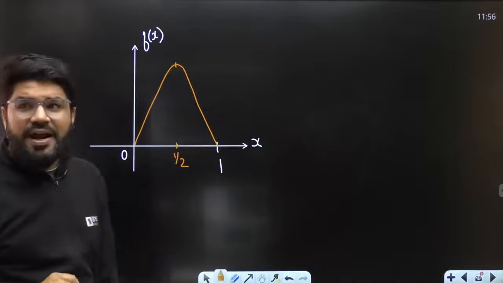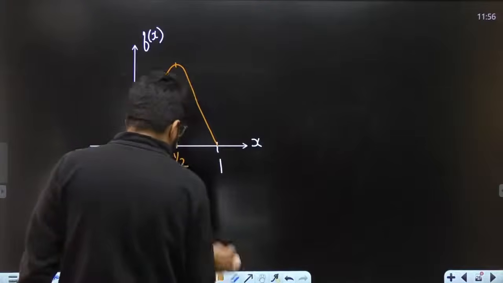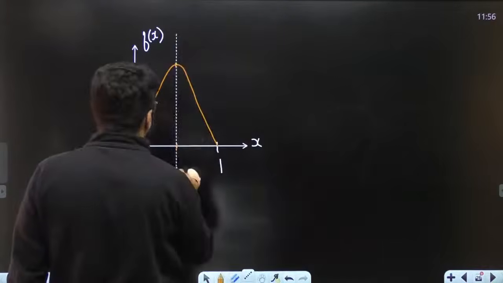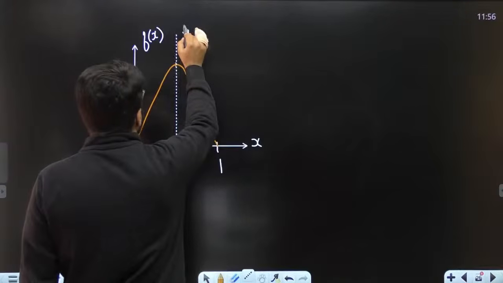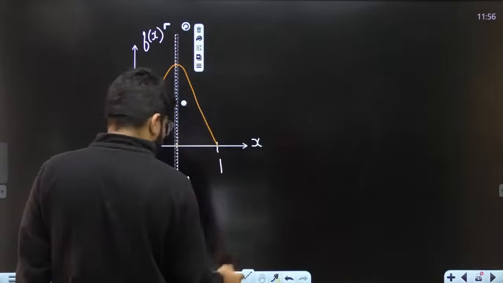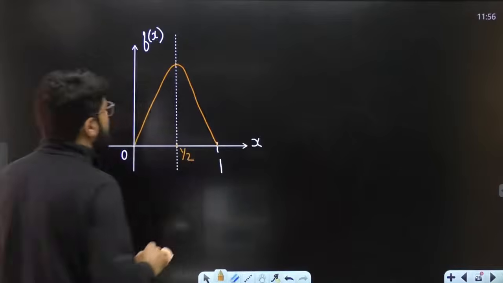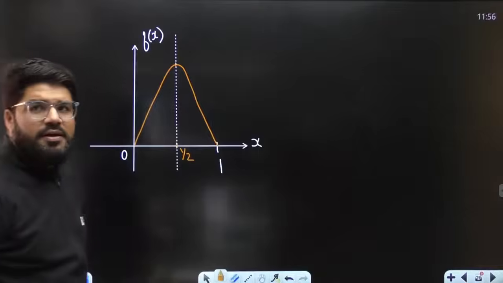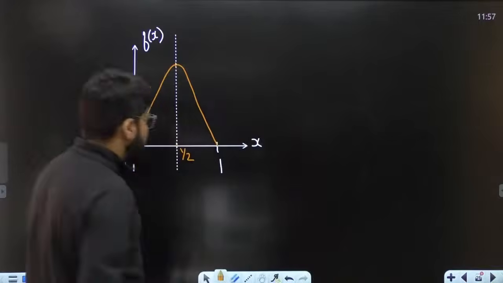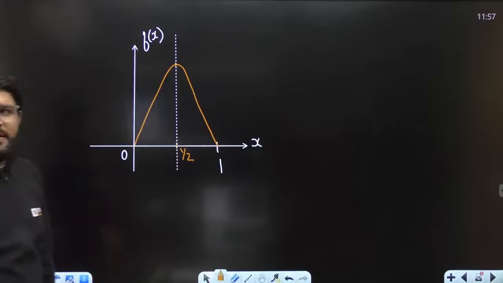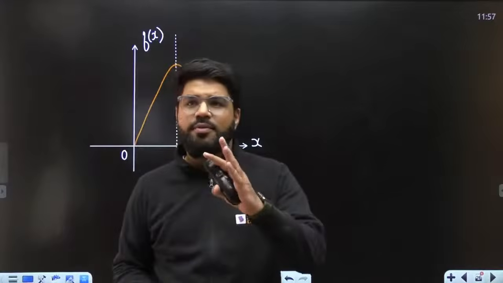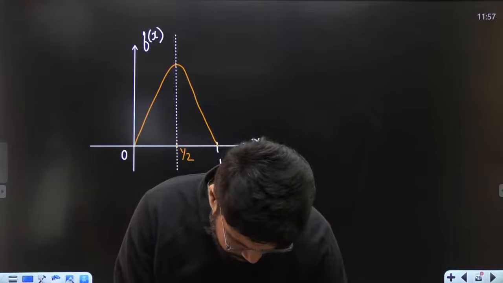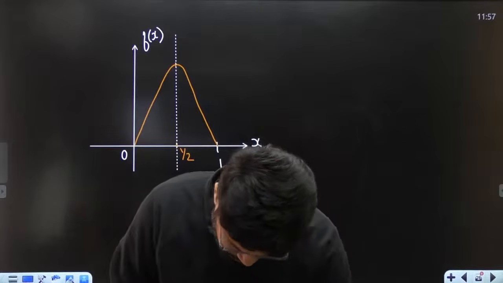This graph is very clearly suggesting that the function is symmetric about its mean value. So this is the mean, this itself is the mode, this itself is the median. This is the graph of the given PDF fx, and it is symmetric about the mean. Symmetric matlab when you cut this about the mean, left side, right side are both equal, both identical, correct?